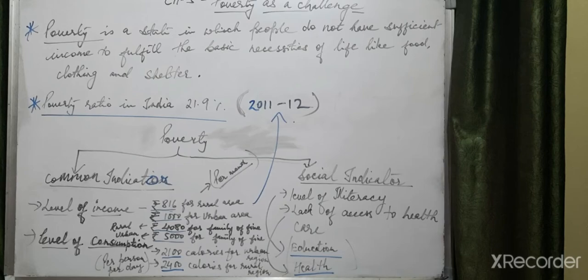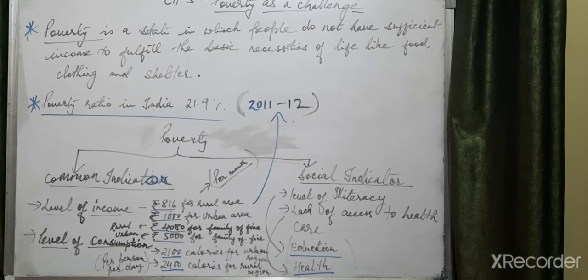Just as the common indicator is dependent on income and consumption, the social indicators depend on education and health. Both are equally important: how much income, how much consumption is needed, and what the literacy level is and how access to health care is. That also decides the level of poverty.